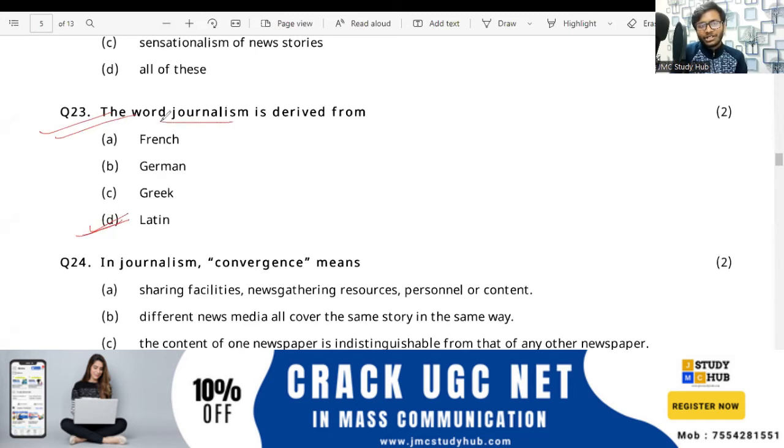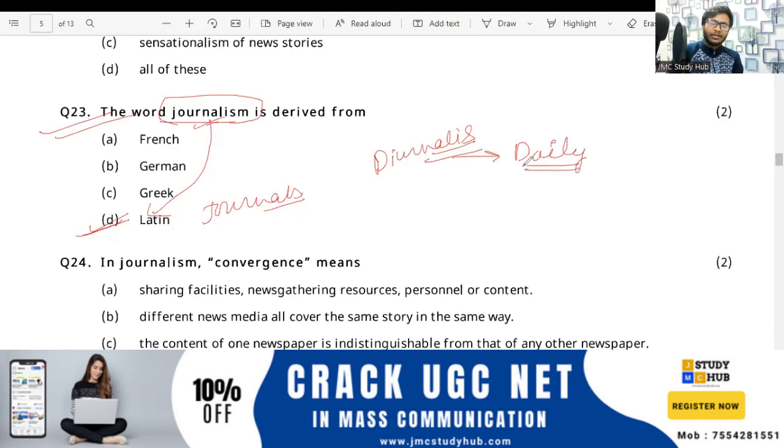Yes, the word journalism is derived from Latin. We discussed this word: journals or diurnals. Diurnals means daily, and from here comes the word journalism or journalist. Yes, very good. So this is the correct answer.